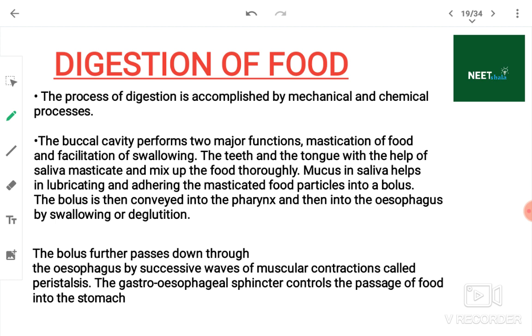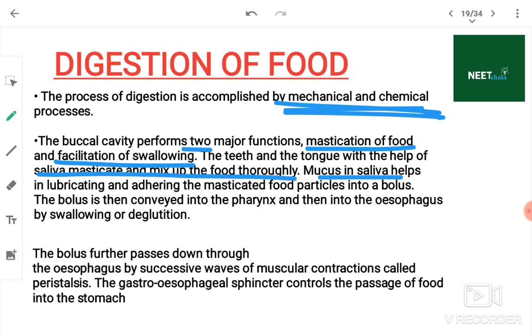Digestion of food. The process of digestion is accomplished by mechanical and chemical processes. The buccal cavity performs two major functions: mastication of food and facilitation of swallowing. The teeth and tongue, with the help of saliva, masticate and mix up the food thoroughly. Mucus in the saliva helps in lubricating and adhering the masticated food particles into a bolus.